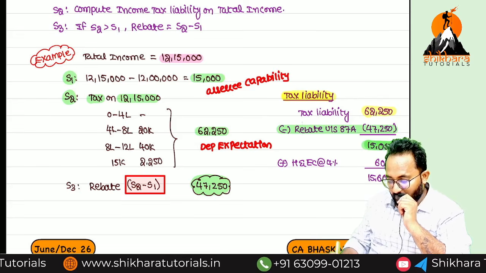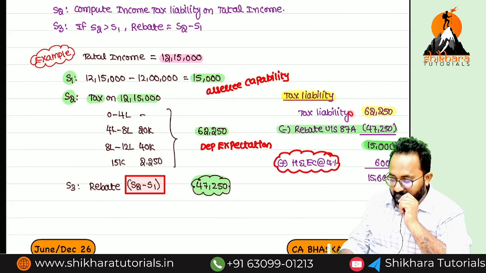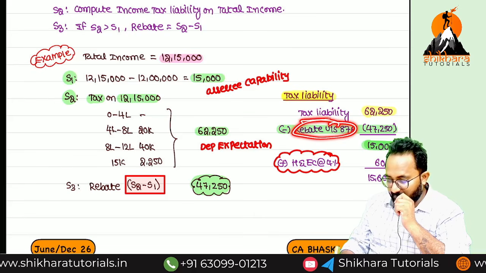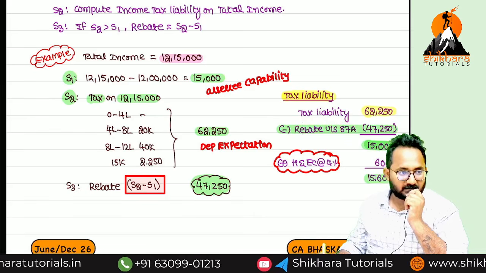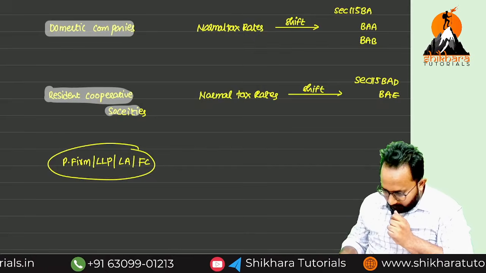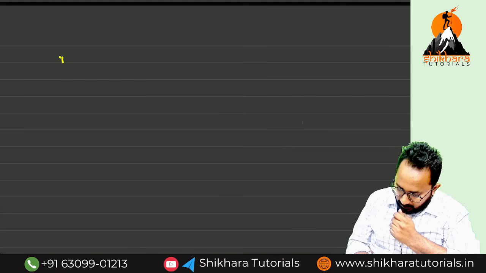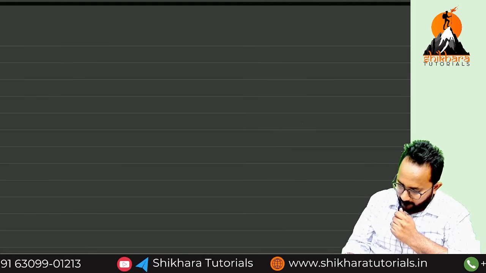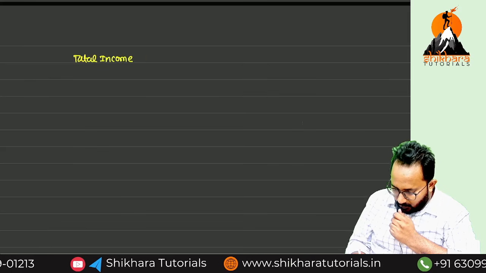For this we have to add what? The last step in the tax computation: income tax plus surcharge minus what? Rebate. Here there is no surcharge. Income tax minus rebate, and on this we have to apply the 4% health and education cess. Now, just listen carefully. No need to write it down, listen. Total income, how much in our case? 12 lakh.